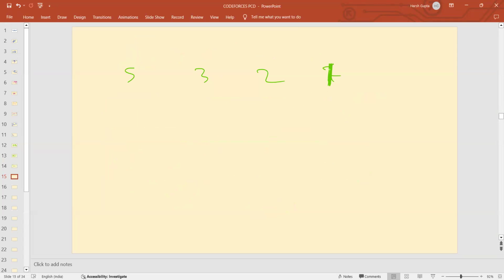Now I know that I have to print every character from here. Like let's suppose this is A, this is B, this is C, this is D. I am explaining the logic of the code that I have written. There are multiple ways via which you can implement this.